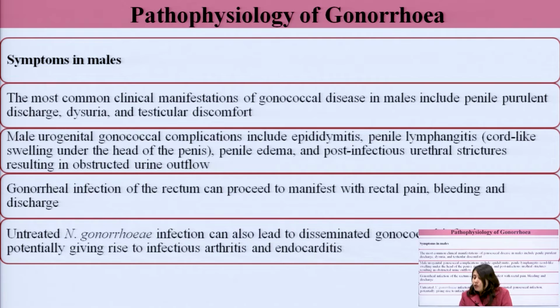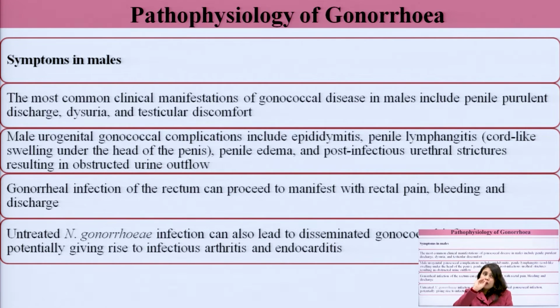Male urogenital gonococcal complications include epididymitis. When I use the term epididymitis, it means inflammation of the epididymis. Then penile lymphangitis, cord-like swelling under the head of the penis. Basically, what happens in penile lymphangitis is that beneath the head of the penis a ring-like structure forms.